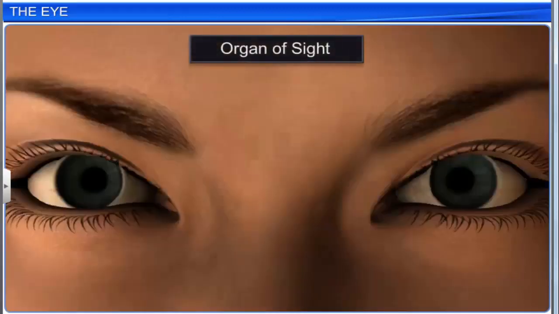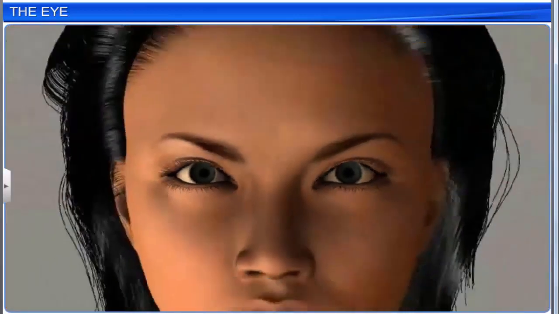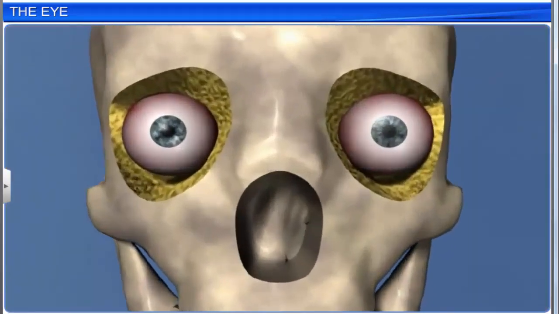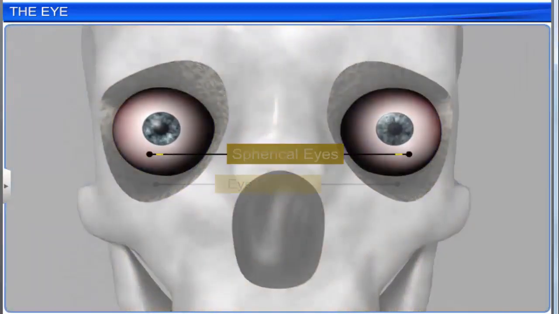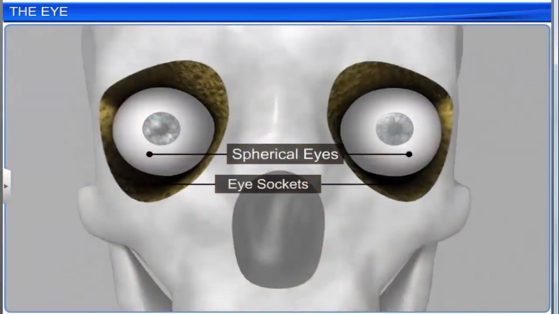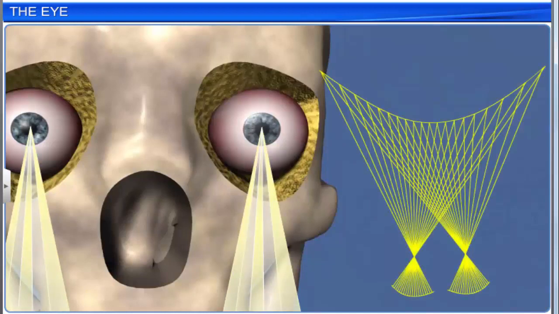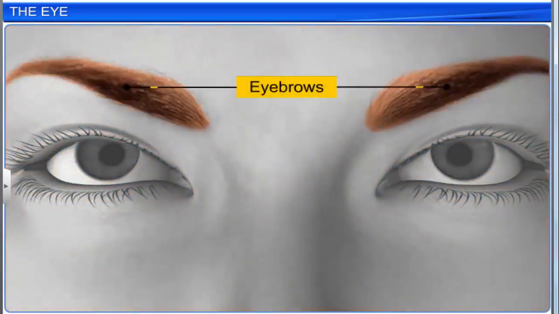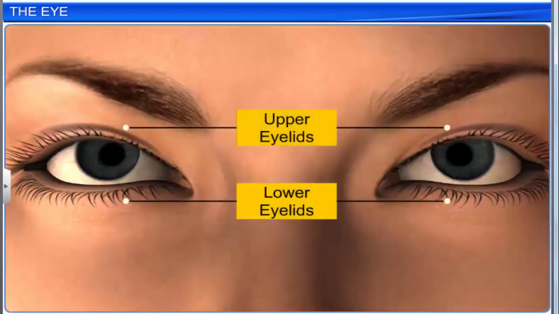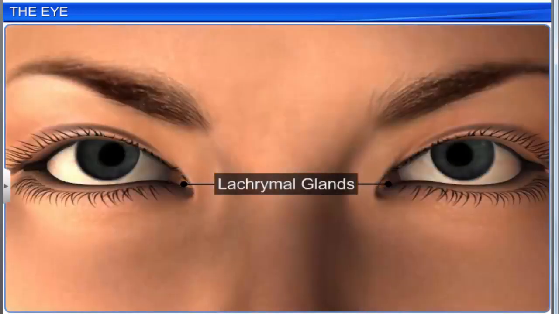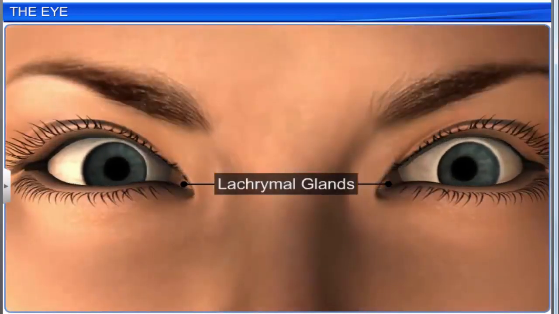Eye is the organ of sight. It helps detect changes in the environment and dispatches signals to the central neural system. Human beings have a pair of spherical eyes located in eye sockets or orbits of the skull. The eyes are directed forward and adapted for binocular vision. These are protected by the eyebrows, eyelids, and lacrimal glands. The lacrimal glands secrete an aqueous solution that lubricates the eyes and helps rotate the eyeballs freely.